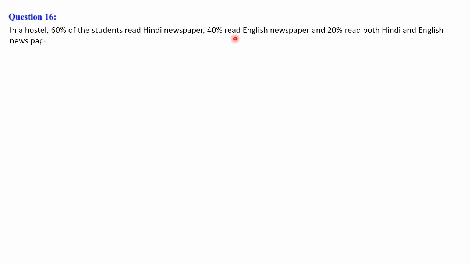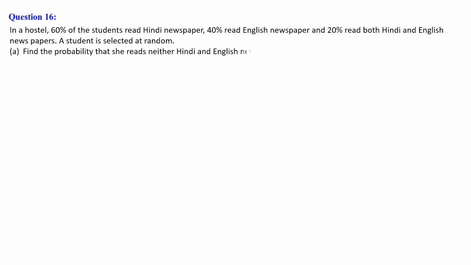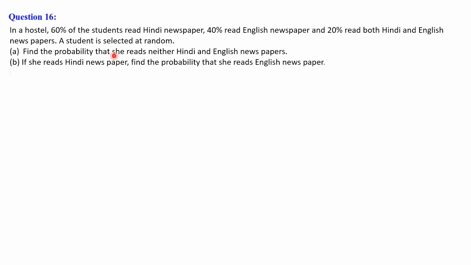Next, we shall discuss question number 16. In a hostel, 60% of the students read Hindi newspaper, 40% read English newspaper, and 20% read both Hindi and English newspapers. A student is selected at random. Find the probability that she reads neither Hindi nor English newspaper. If she reads Hindi newspaper, find the probability that she reads English newspaper. If she reads English newspaper, find the probability that she reads Hindi newspaper.